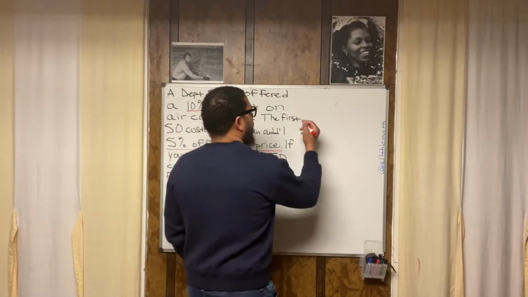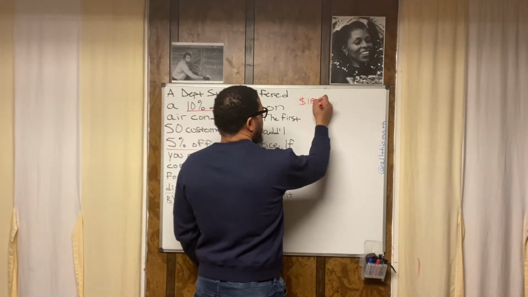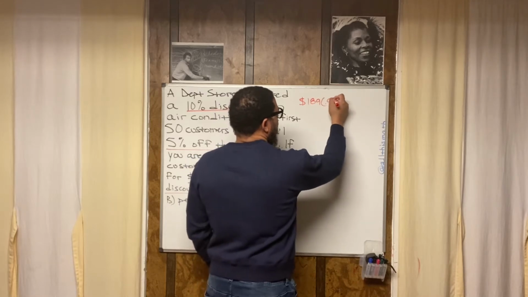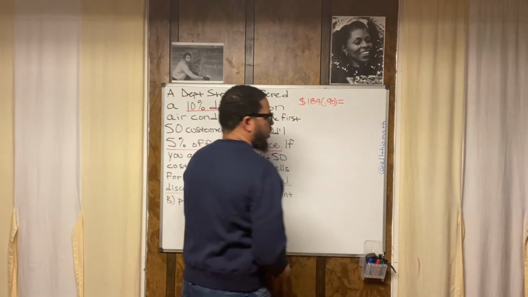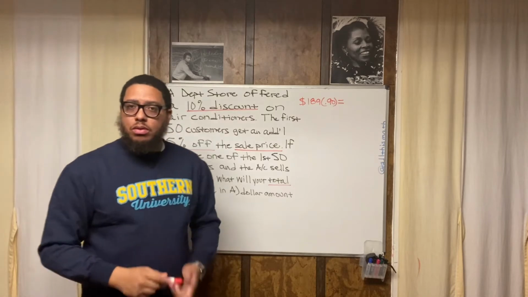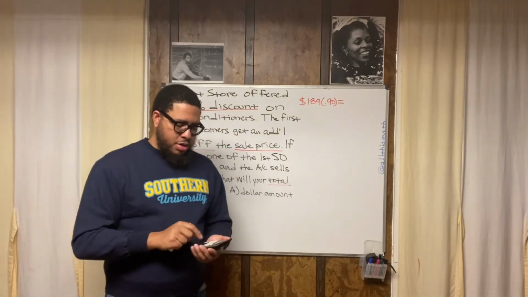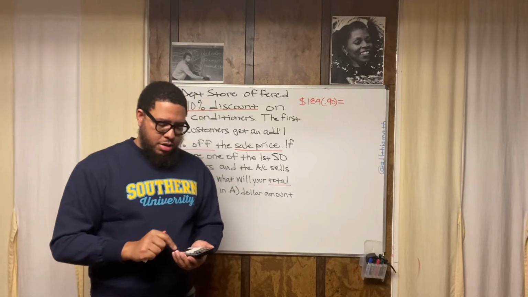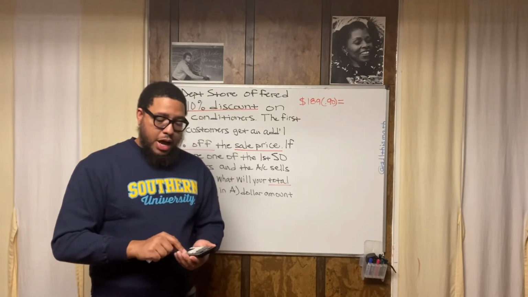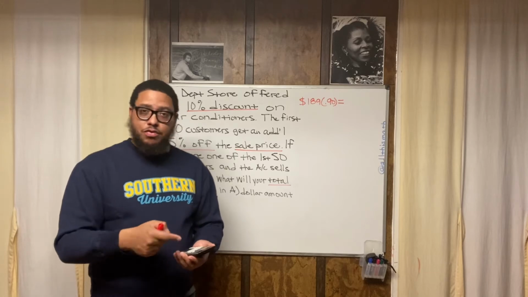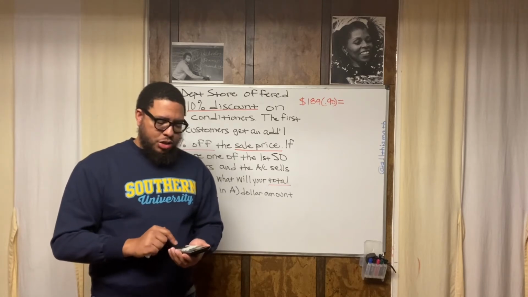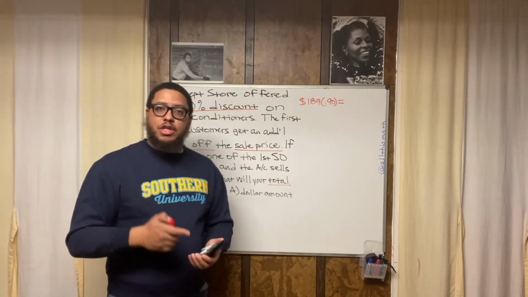So watch this. You're going to have $189 times 0.90, because that's 90%. I'm going to take my trusty calculator out. So I got 189 times, not divided by, I almost made a mistake and hit the division button, times 0.90, 170.1.